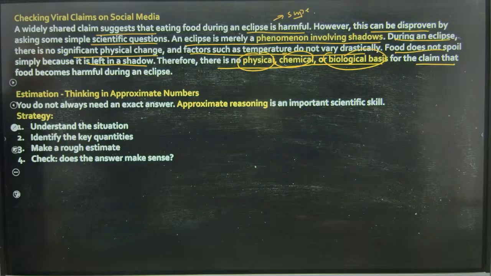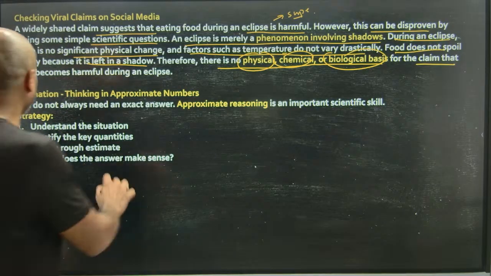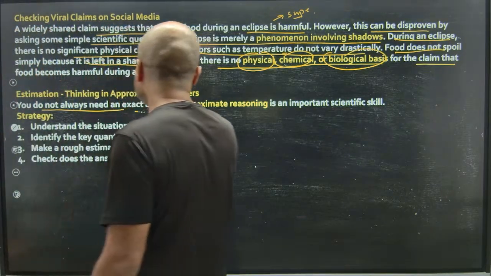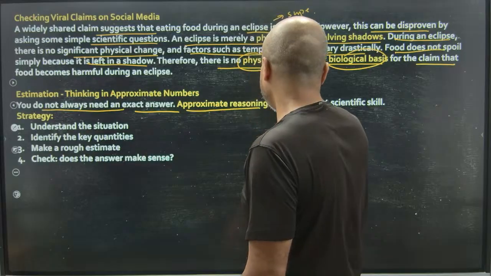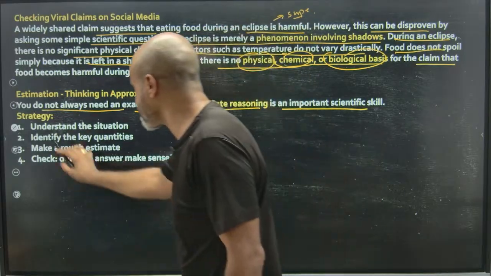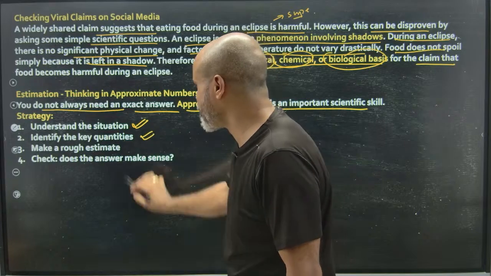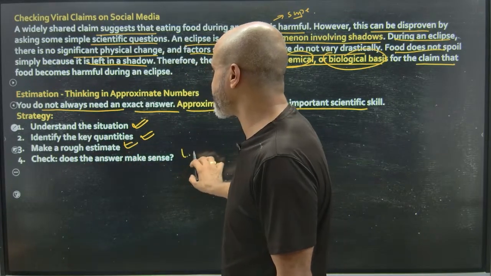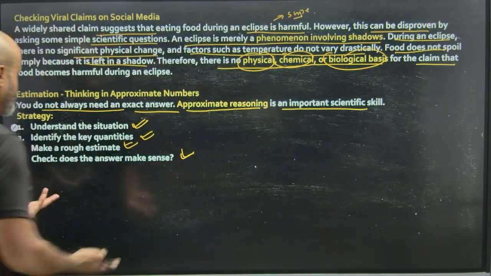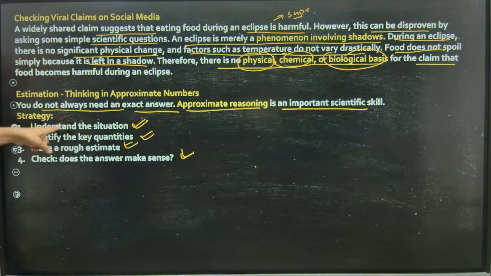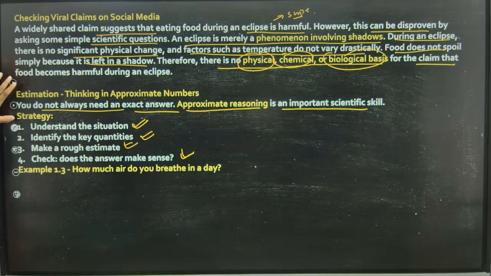So, estimation: thinking in approximate numbers. You do not always need an exact answer. Approximate reasoning is an important scientific skill. Strategy: understand the situation, identify the key quantities, make a rough estimate, and check whether the answer makes sense. So understand the situation, identify the key quantities involved, make a rough estimate and check whether it is making sense. How much air do you breathe in a day?